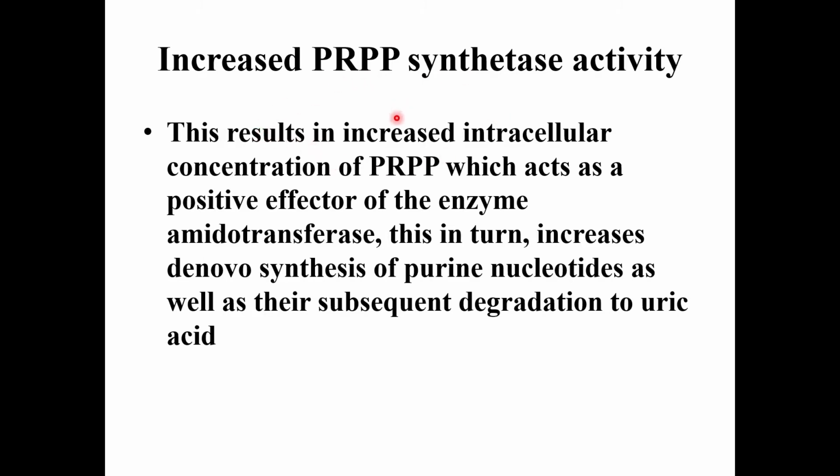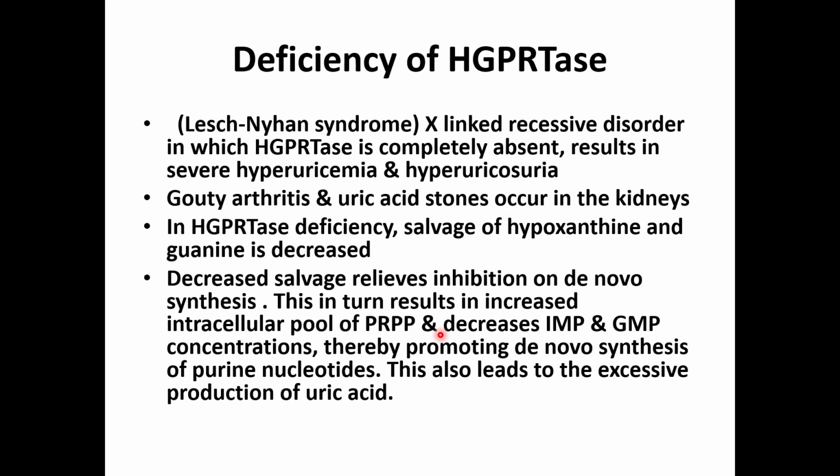This results in increased intracellular concentration of PRPP, which acts as a positive effector of the enzyme amidotransferase. This is the first rate limiting enzyme of purine de novo biosynthesis. This in turn increases de novo synthesis of purine nucleotides as well as their subsequent degradation. As more and more nucleotides are formed, there is more degradation, so more formation of uric acid. So this is one of the causes of hyperuricemia or primary gout.